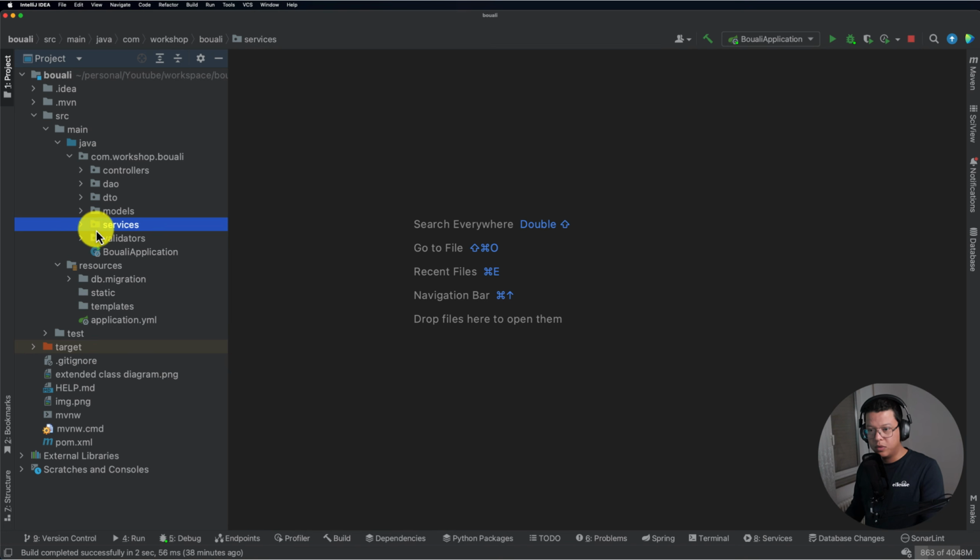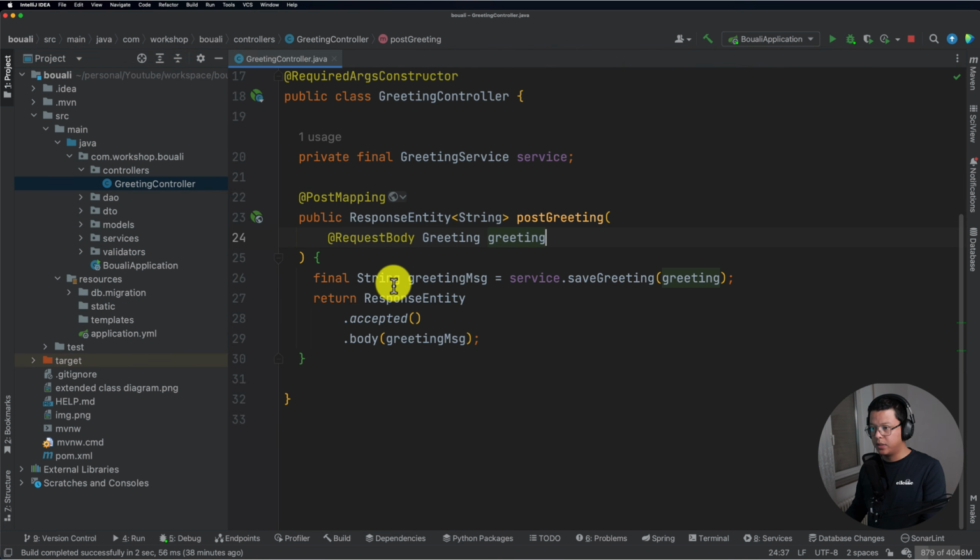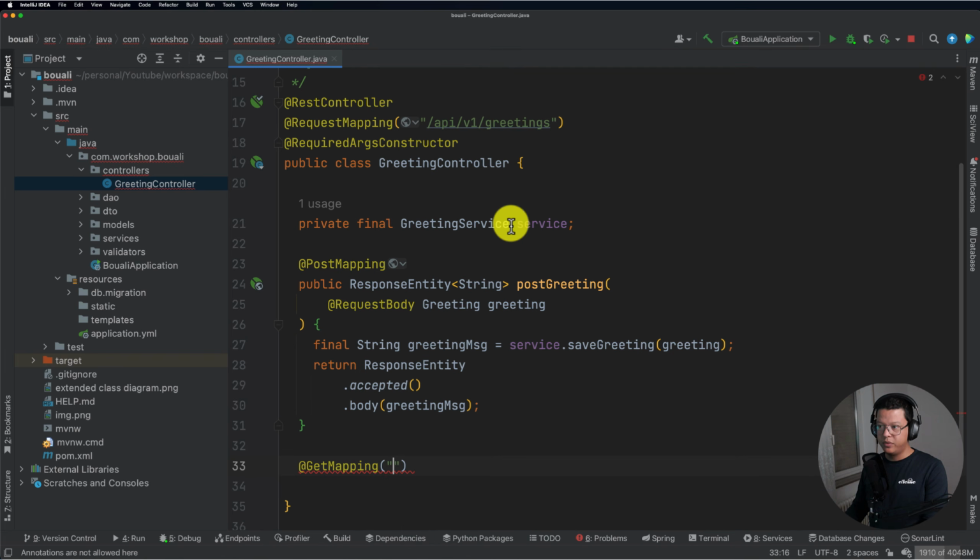But first of all, let's go to our controller, and I will create a new endpoint, a GetMapping. Here we have /api/v1/greetings, and here I will just add /error or exception.